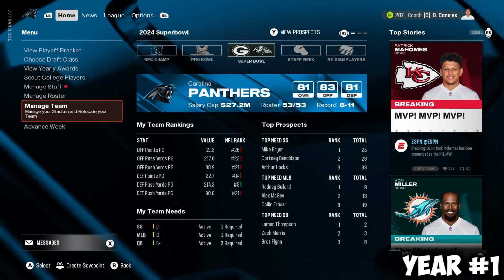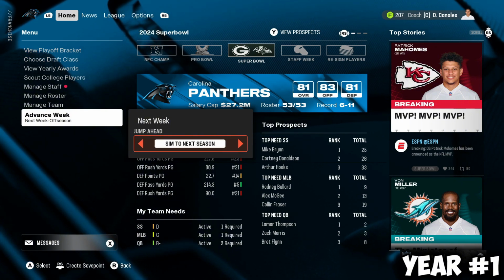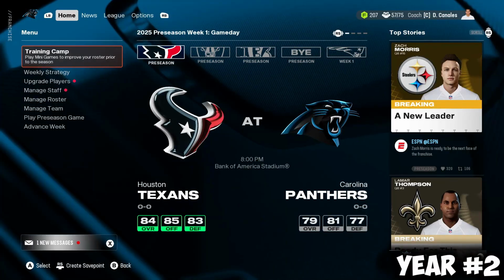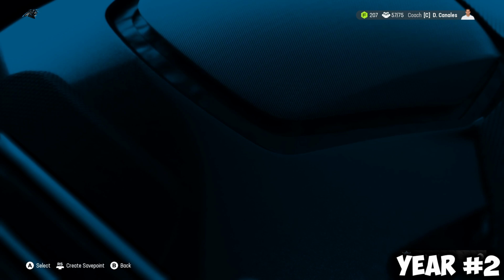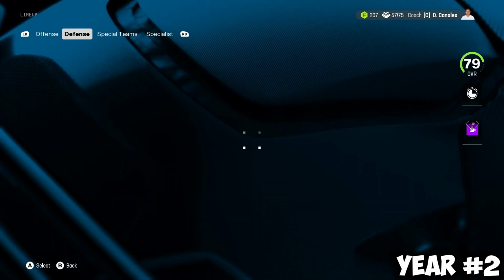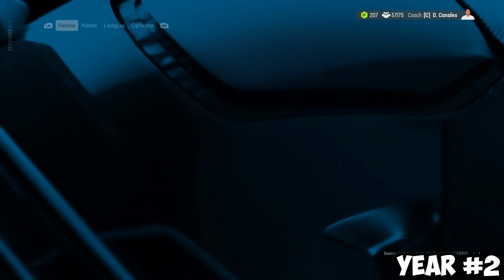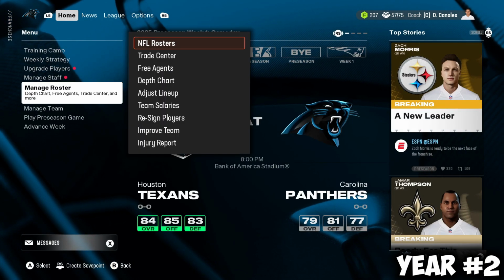We'll go ahead and sim to year 2, see what it's looking like in our 2nd season, and if there's any changes, we're going to go ahead and update you guys then. It is officially year 2. We're still on the Panthers as a team because we can't switch once we start a franchise. But if we head on over to defense, Rigoberto Fry is no longer a Panther. So let's go ahead and look at the rosters, see where he ended up signing.